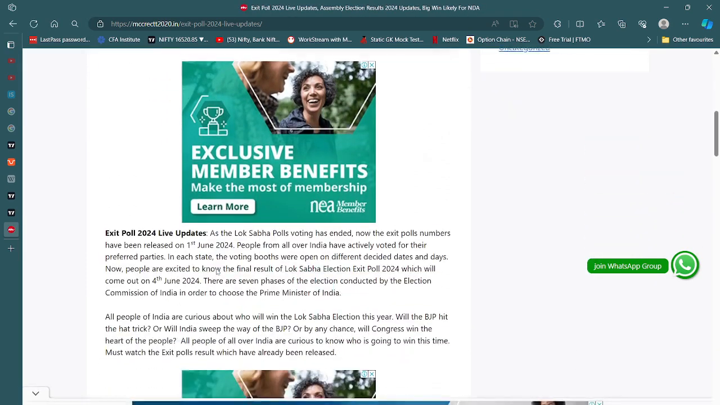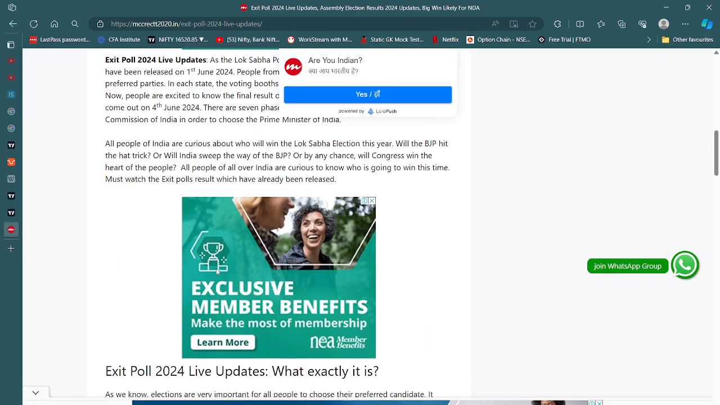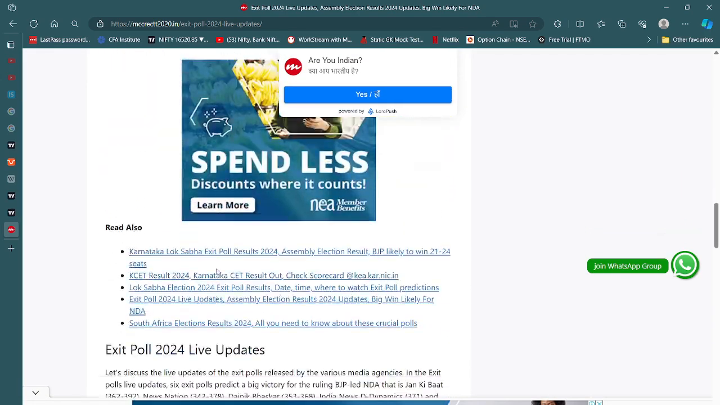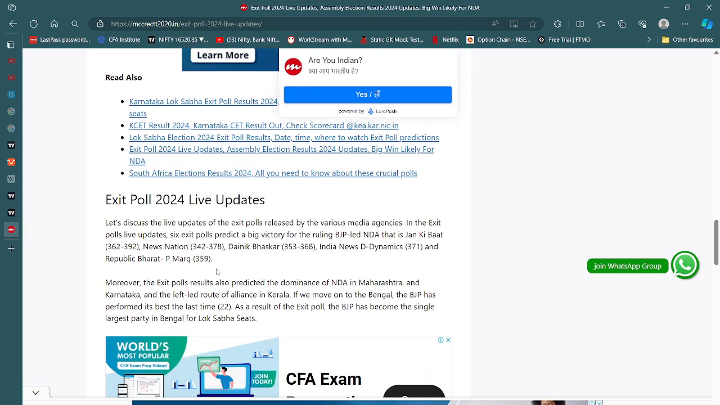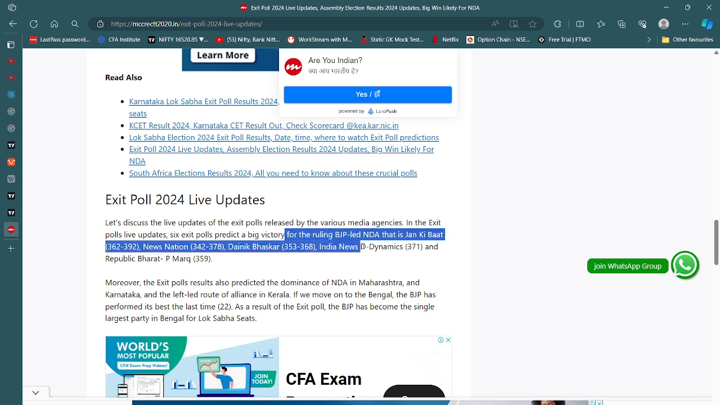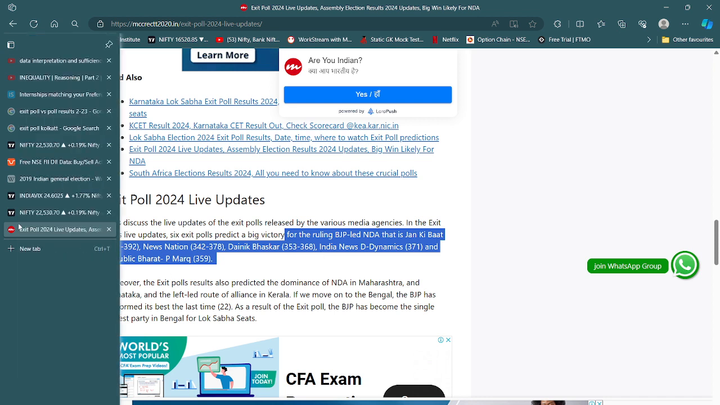So particularly, what this website tells us is this kind of big victory of the ruling BJP-led NDA. Jan Ki Baat is predicting around 362 to 392, then News Nation, Bhaskar, India News D-Dynamics, and Republic Bharat PMARQ. Okay, so everyone is predicting that there would be more than 350 seats, or a clear mandate of more than 325 to 350 seats for the BJP-led NDA. So, okay, that is fine.